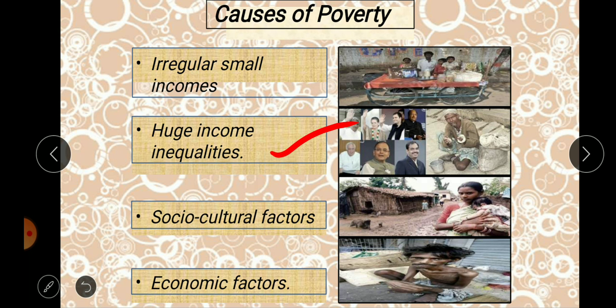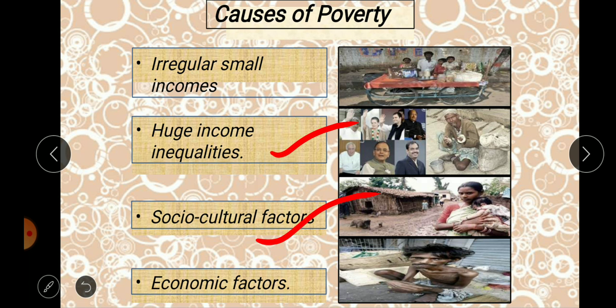Then social cultural factors. Many socio-cultural factors in our nation do not promote a good social condition among the people, and also do not provide a good environment to develop all kinds of activities.